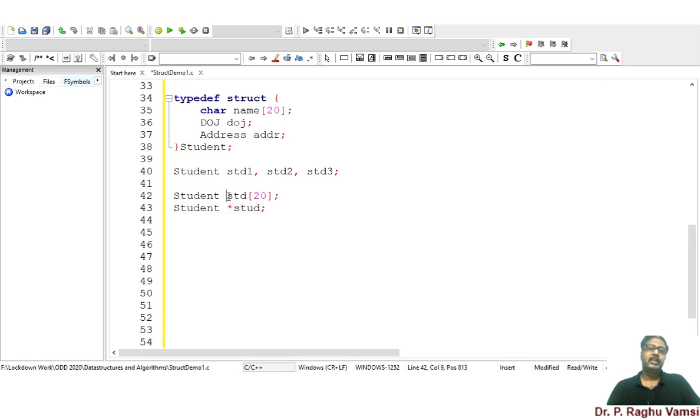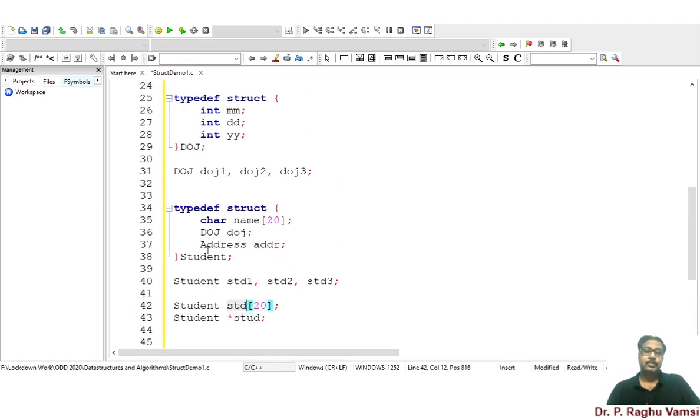So how much memory will be allocated for structure student? This structure student consists of address, DOJ, and a char array of 20. So we need to add size of address plus size of DOJ plus size of char array of 20. These are the various sizes that need to be added to get the size of the structure.